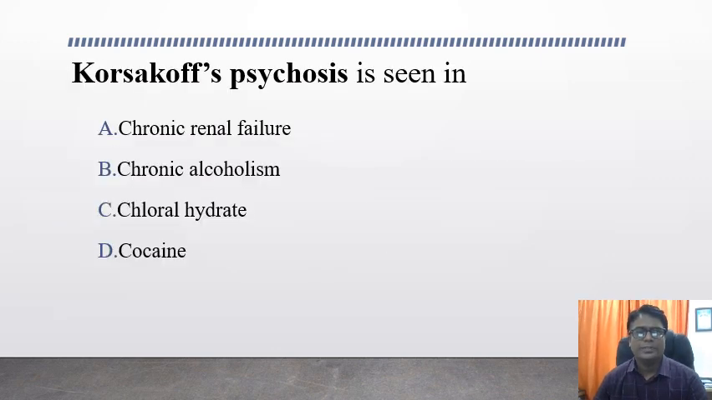Korsakoff psychosis is seen in. Options are chronic renal failure, chronic alcoholism, chloral hydrate, and cocaine. What is the answer? Korsakoff psychosis is associated with chronic alcoholism.